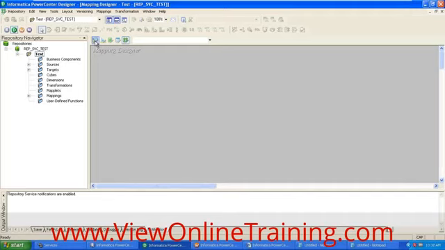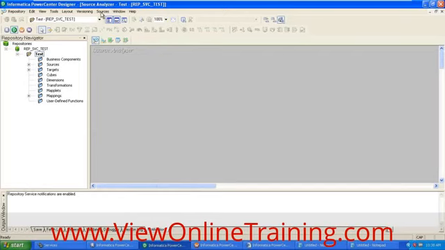So in Informatica PowerCenter, you have a client tool called Designer, and within that Designer you have a Source Analyzer. This is also a sub-tool within the Designer. Using the Source Analyzer, first of all, we need to import the source. If you want to perform the ETL operation, first you need to have the source.